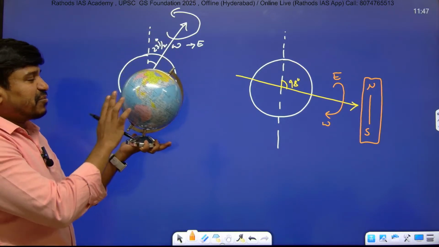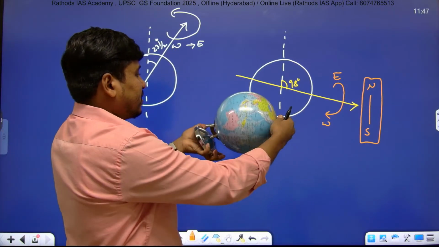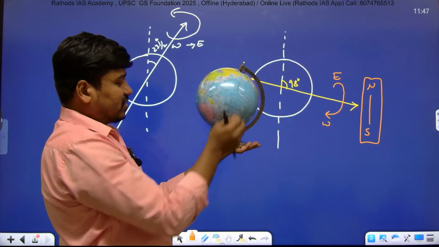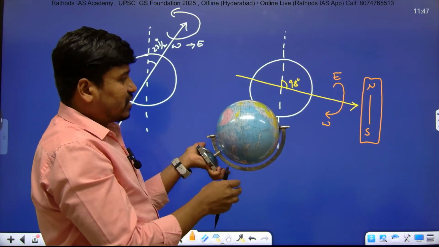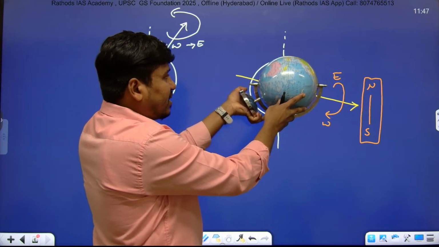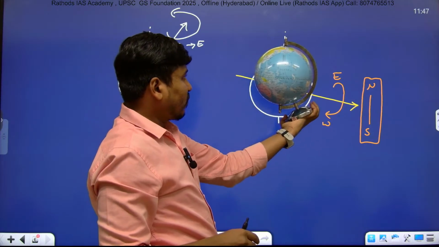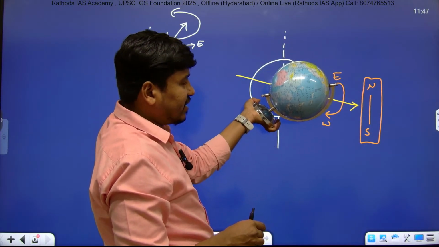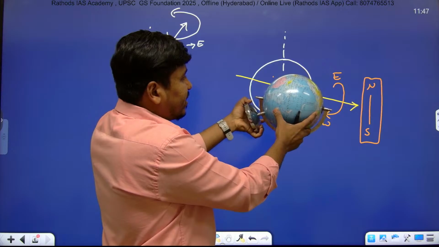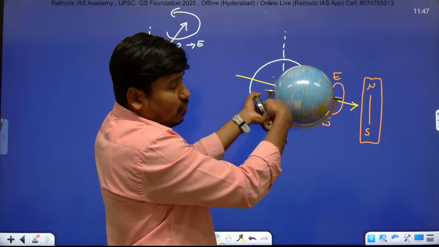If you take Uranus, this is 90 degrees, the vertical, and this is 98 degrees. So at 98 degrees, it rotates from east to west, but looks like north to south.